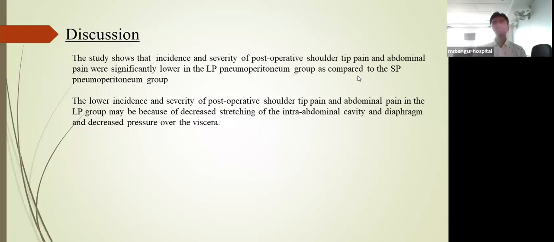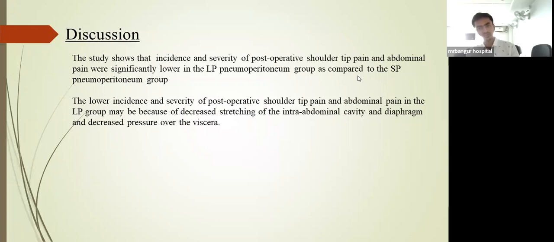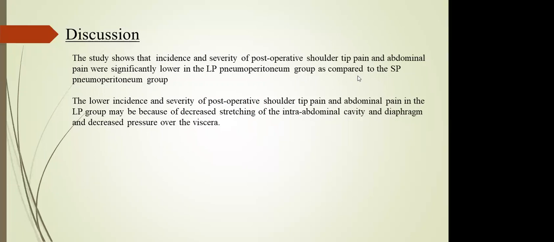Number two, they also should have taken into consideration the drugs they were using, and the hospital stay of the patient, the duration of the patient staying in the hospital after the operation. So number one is the sample size. Number two is something called confounders, like, as sir has said, which drug was used, what is the dose, and what is the duration. Third, there could have been additional points of evaluation.